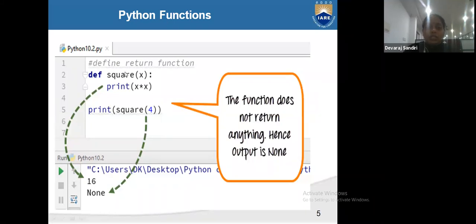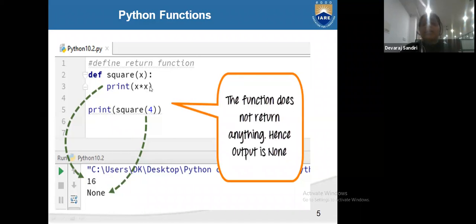See here, def square of x, print x into x. I give one argument x, and print x into x means x multiplied by x, and I am printing outside as well, print square of 4. So there are two print functions. The first print function is square of 4. This is defining the function, and this is calling the function. In the call print square of 4, this 4 goes to x, and prints x into x.